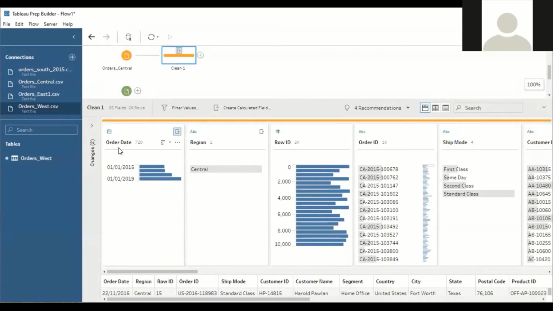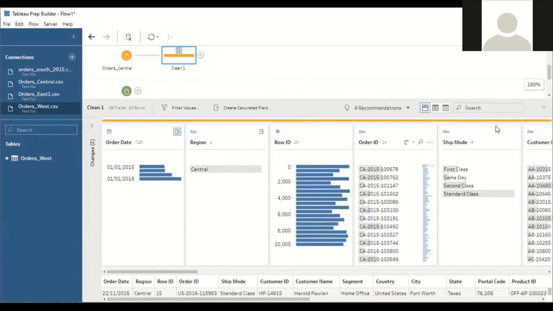And whatever new columns you are adding or whatever modification you are doing will be displayed in the log file, and you can see this icon. This indicates that you have created the new field using the Tableau Prep Builder. If you compare this with this column, there is no such icon. That means this data is originally coming from the main file, and this is the modified data using Tableau Prep Builder.